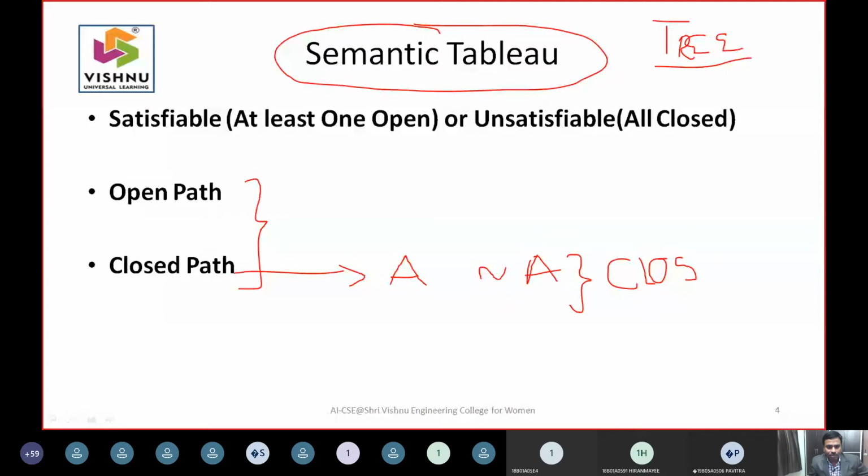An open path means if you have something called C, and there is no negation of C somewhere in the path, obviously this path is called an open path.